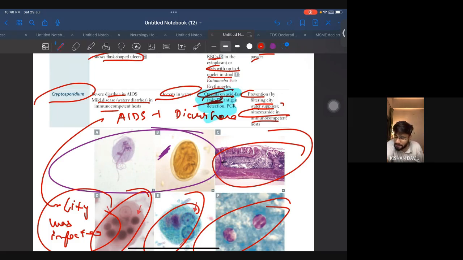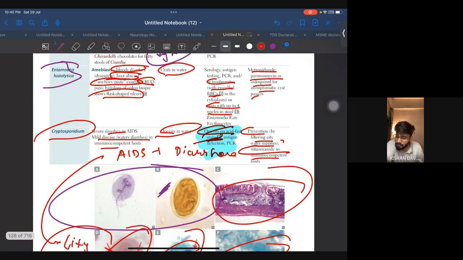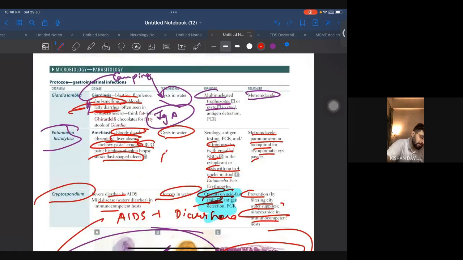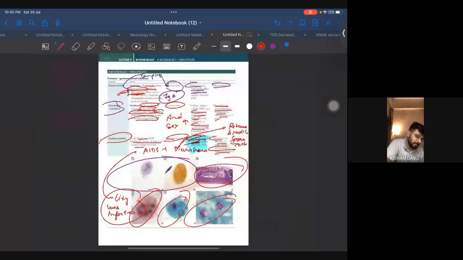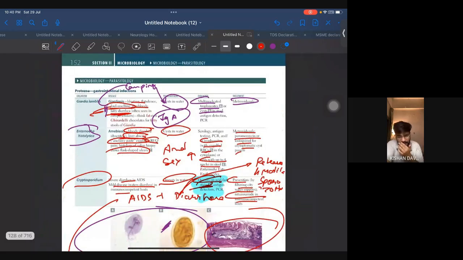Another thing, in Entamoeba histolytica, anal sex also increases the transmission. That's it. And these oocysts that they have given over here, they release four motile sporozoites. Okay, so all these points are very important for GIT infection.